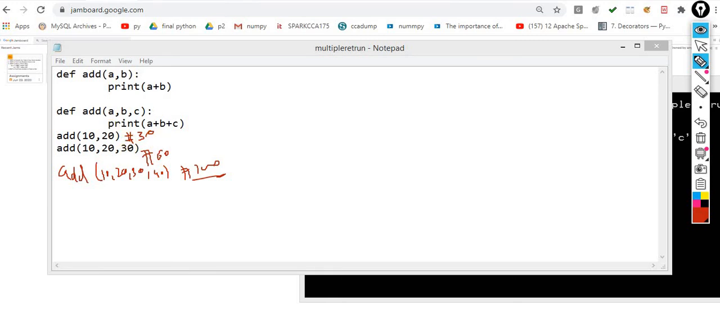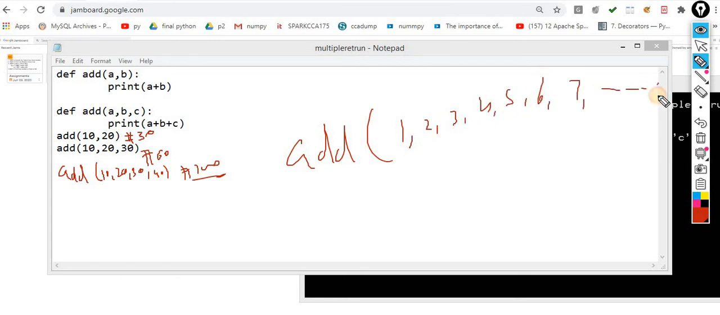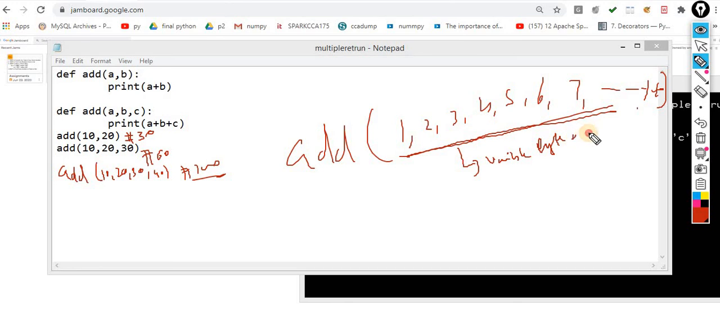So how many functions will I write for this kind of thing? At one time the user wants 1, 2, 3, 4, 5, 6, 7 up to 1000 values. So how many functions will be written by a user? For handling this type of situation, now I think the picture is clear. What can I use? I can use the concept of the variable length argument.